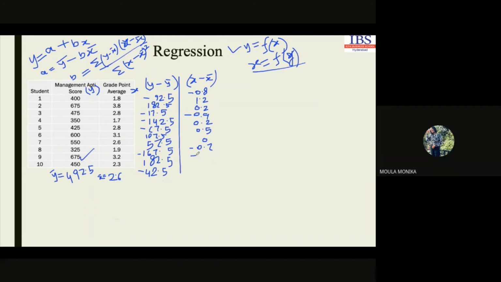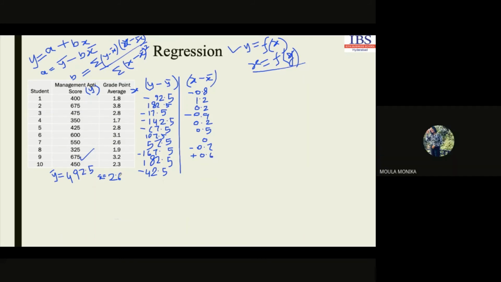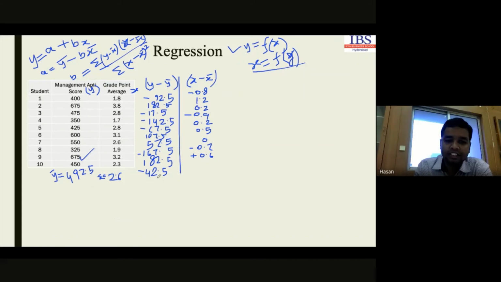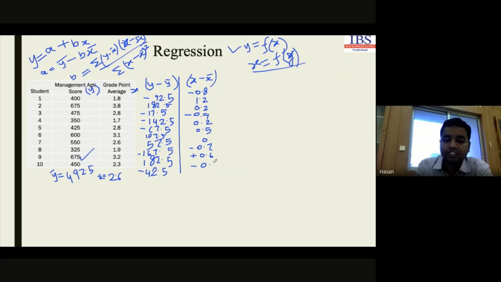Next one, 3.2 minus 2.6, plus 0.6. And the last one is minus 0.3. So we got the values here.